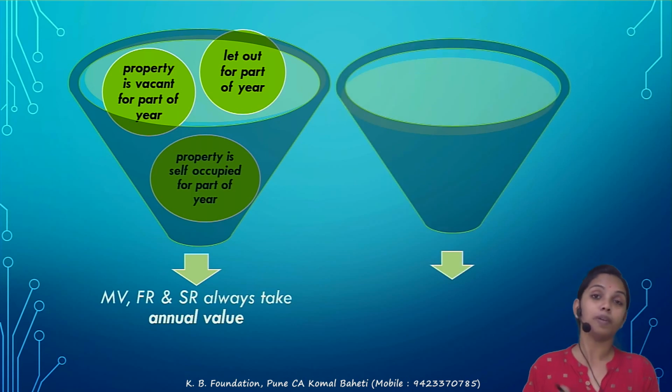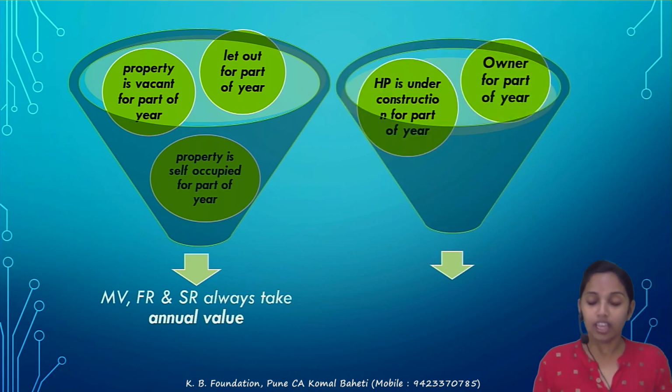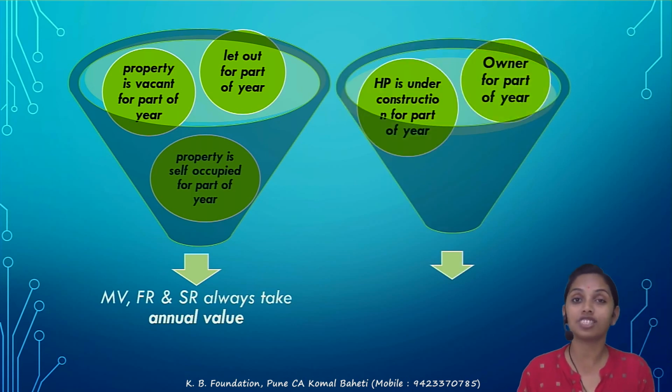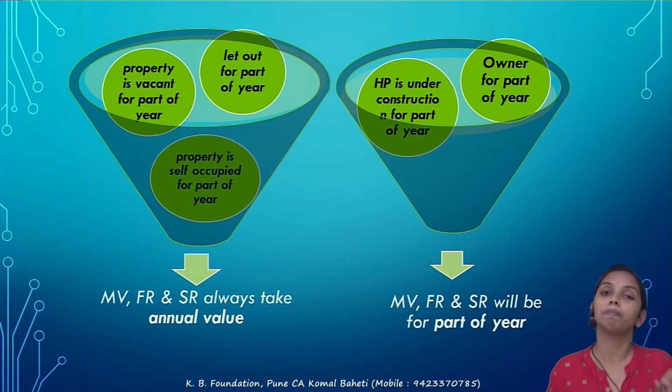But when it is to be taken for the part of the year, if the house property is under construction for the part of the year, मतलब the building got ready in the month of August. On 31st of August only the building got completed. So उसके पहले मतलब April, May, June, July, August, for these 5 months there was no building at all. So in this case all this figure is to be taken for the part of the year.